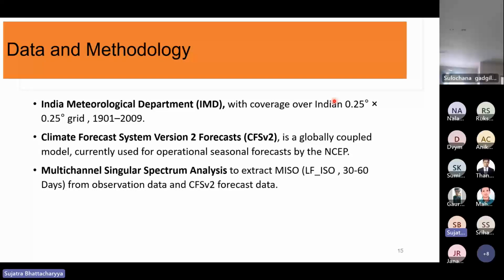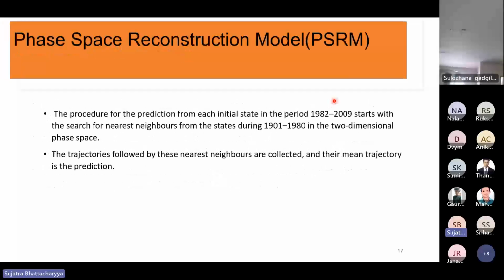To extract the MISO, or monsoon intra-seasonal oscillation, which has a time period of 30 to 60 days, they use the method MSSA, multi-channel singular spectrum analysis, followed by a significance test. Basically, they construct a phase space reconstruction model, based on the MISO extracted from the IMD data from 1901 to 1980.